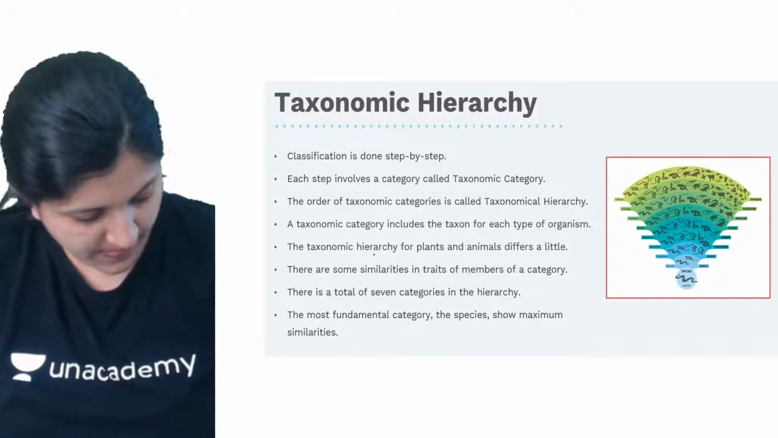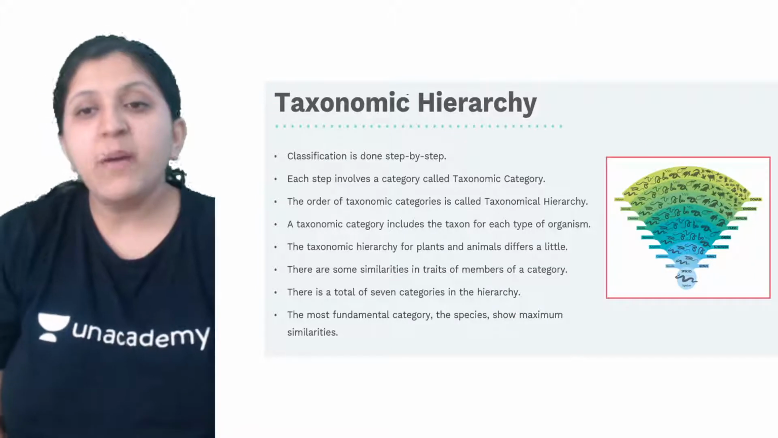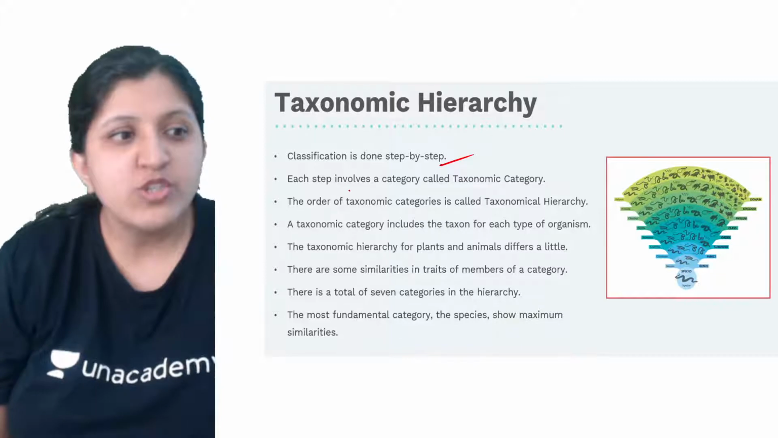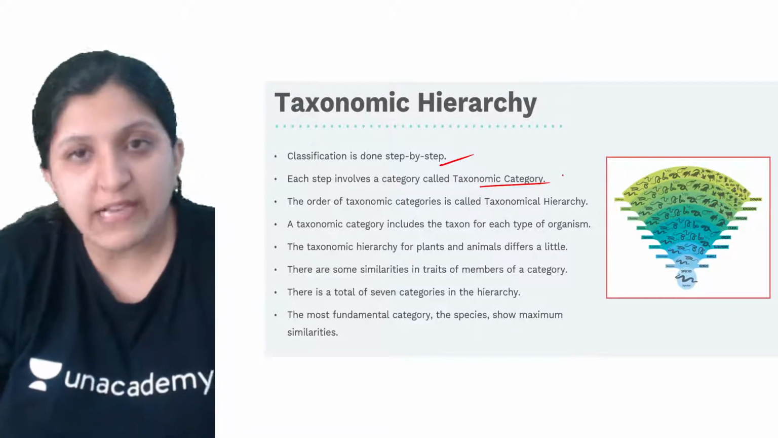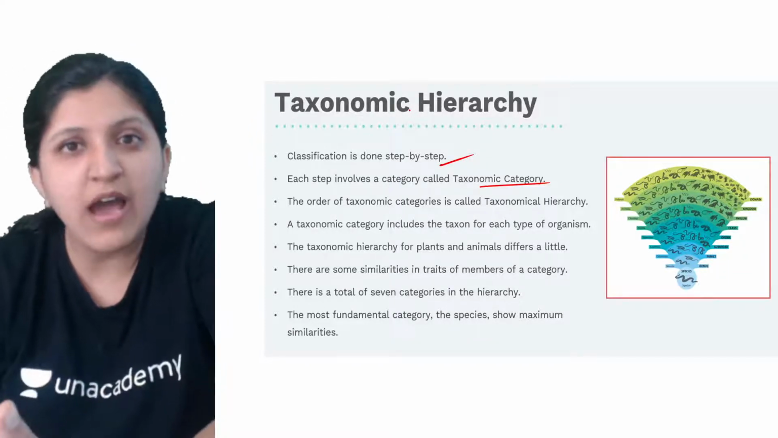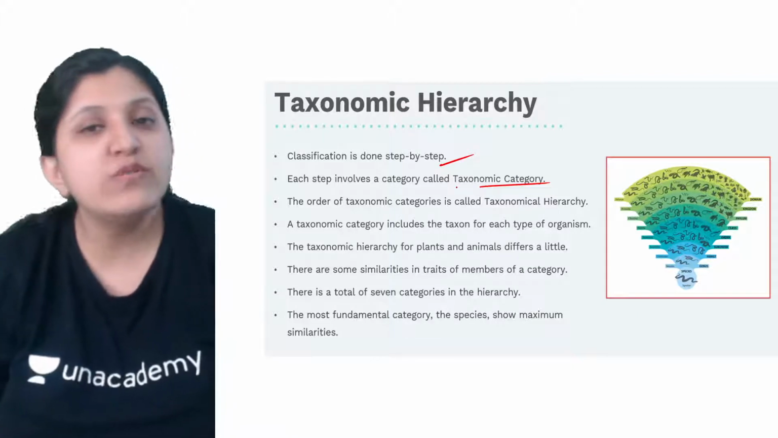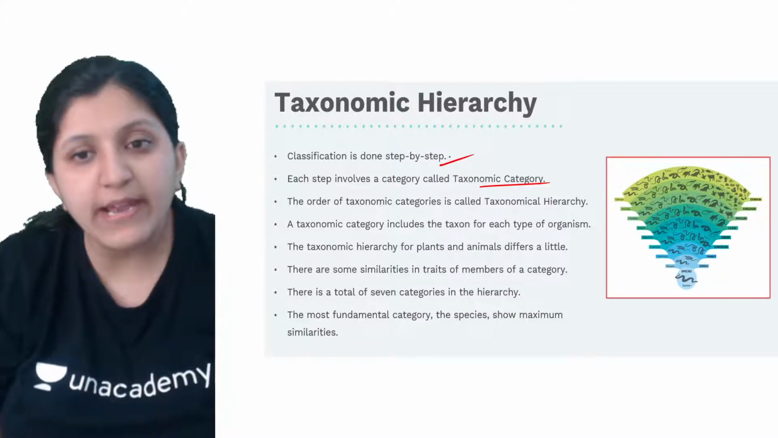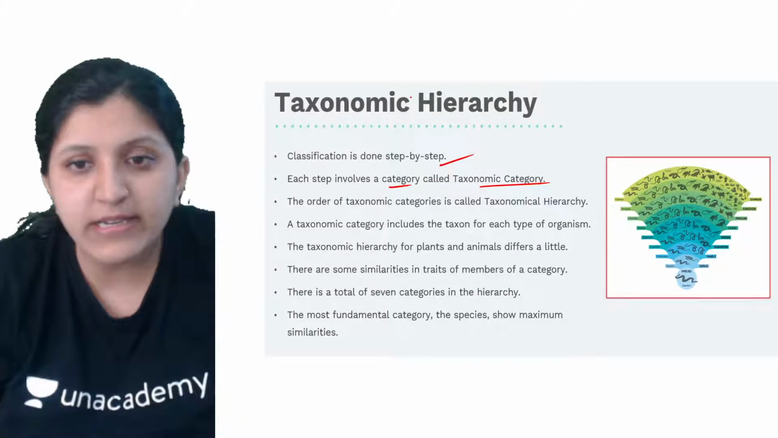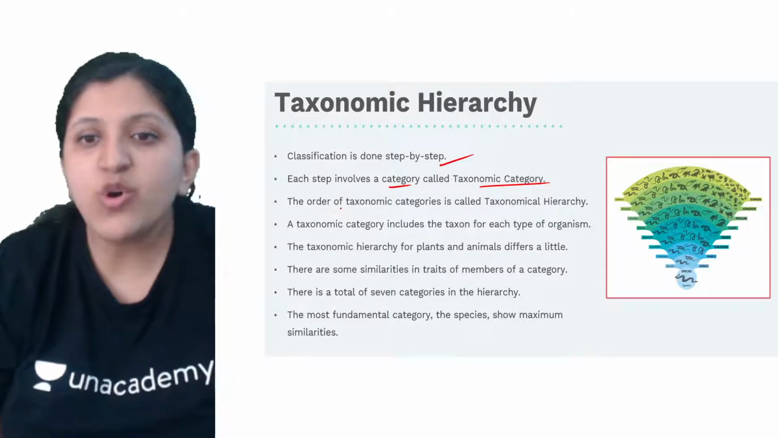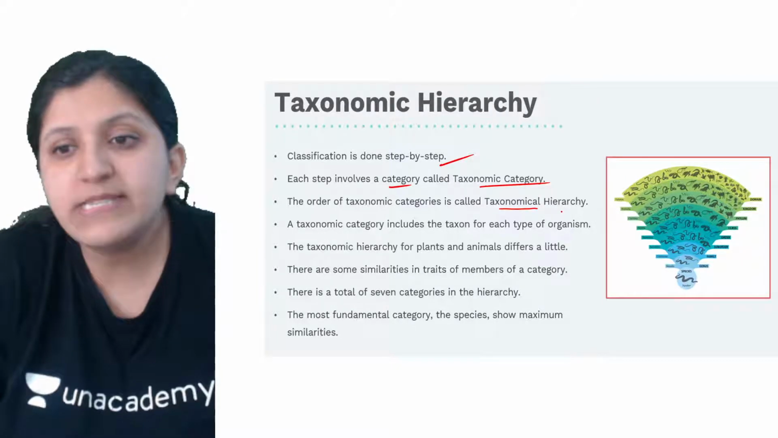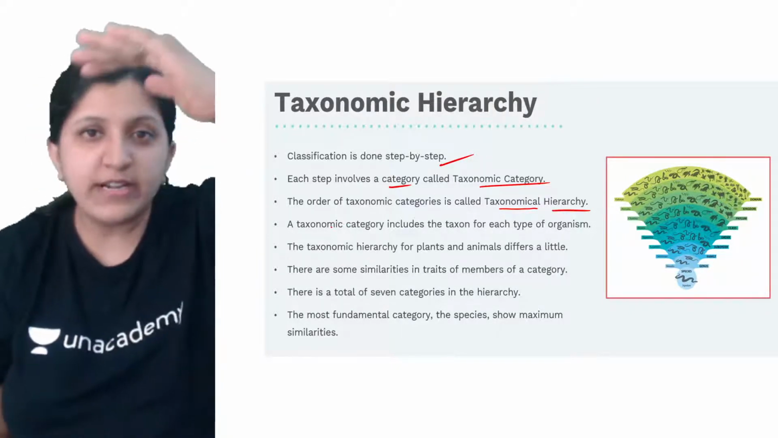Okay, then taxonomic hierarchy. Classification is done step by step, and each step involves a category called a taxonomic category. You know the domain, kingdom, phylum, class. All of those are the taxonomic categories, as we call them. Each step will involve a category called a taxonomic category, and this is done step by step. The order of the taxonomic categories is called the taxonomic hierarchy, the order in which they are arranged.